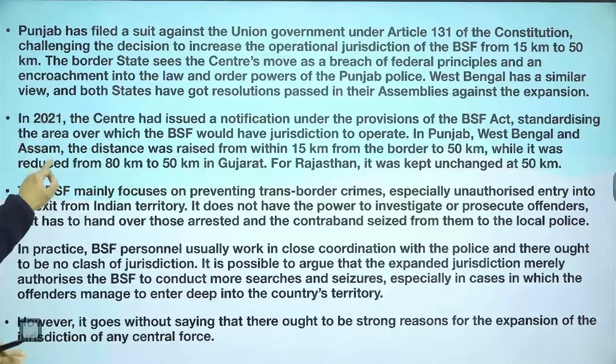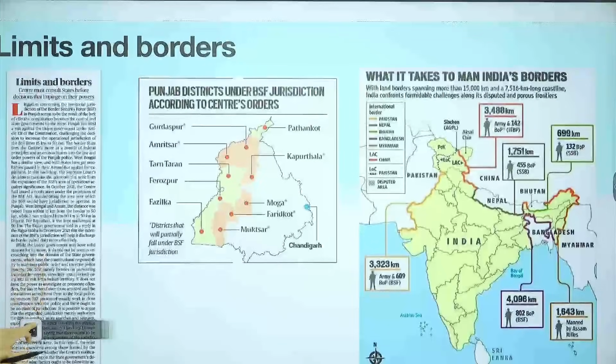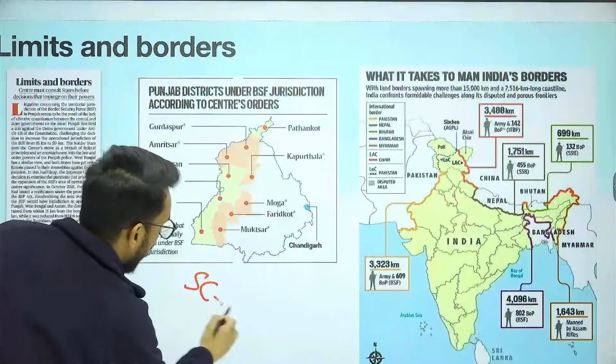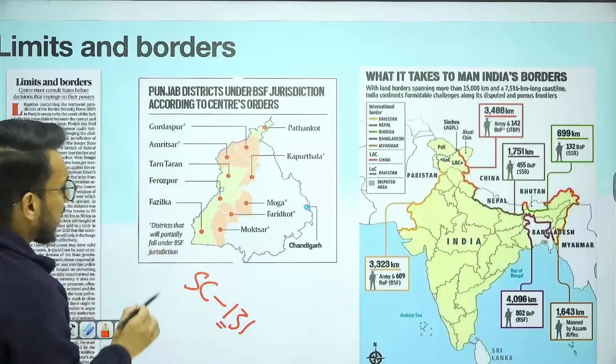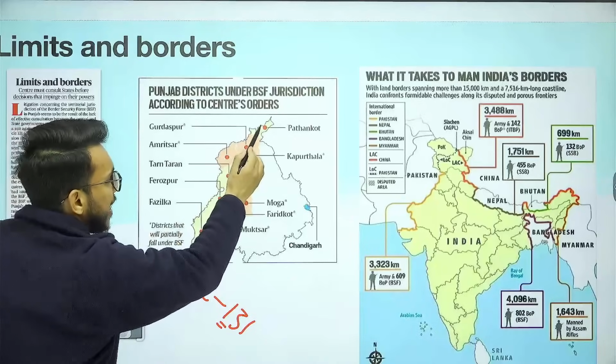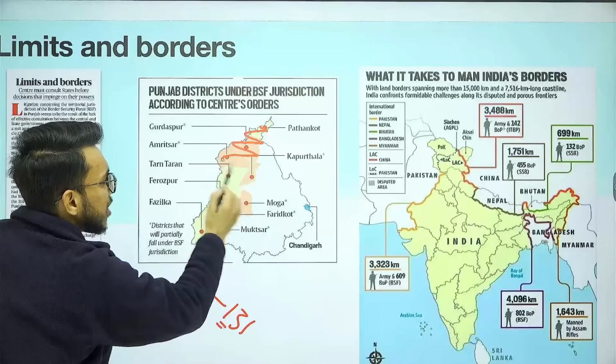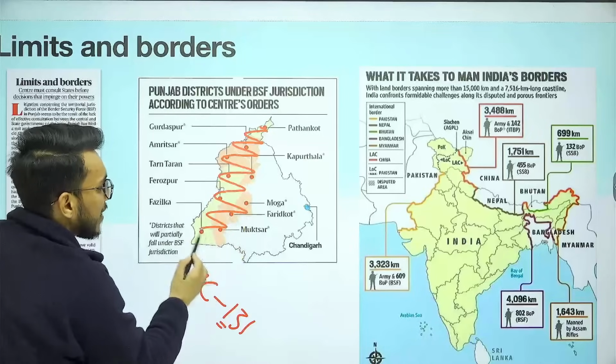Now, understand that the Punjab government has moved to the Supreme Court under Article 131. Punjab says that there is a territorial extension that has been given to the BSF by the center government.